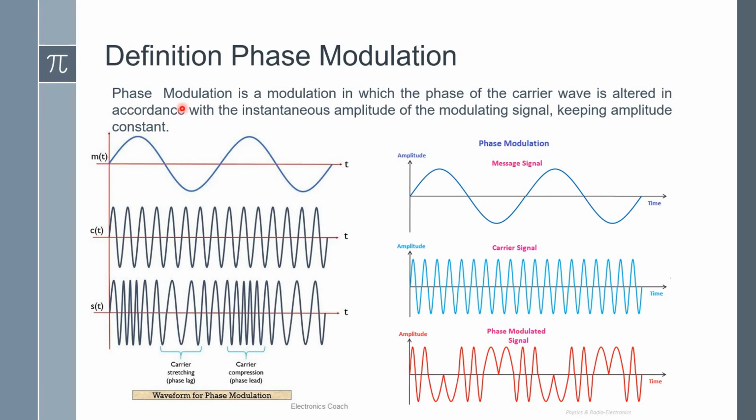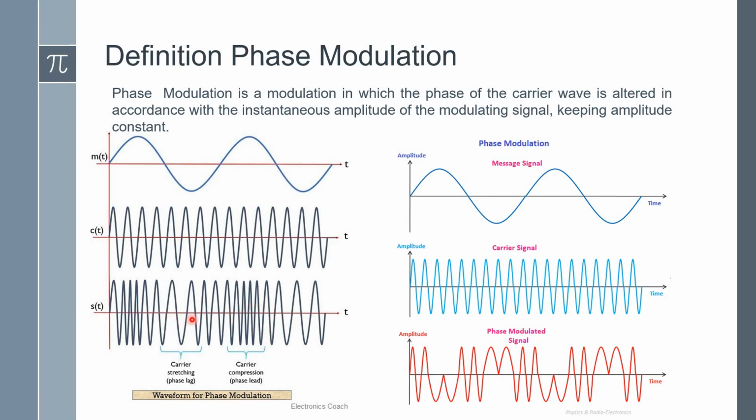In phase modulation, the phase of the carrier is altered in accordance with the instantaneous amplitude of the modulating signal, keeping amplitude constant. So here also the waveforms represent phase modulation. The first waveform is the message signal, the second one is the carrier signal, the third one is the phase modulated signal. Here in the negative cycles the phase is lagging, and in a positive cycle of the message signal the phase is leading. So the phase is increased and phase is reduced here.